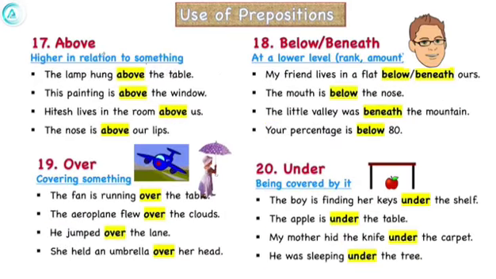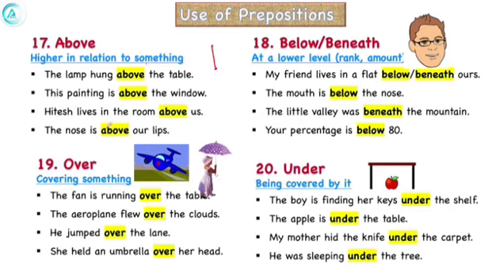Friends, now we will study above, below, over and under. These prepositions all look the same. We often get confused between above and over. So first of all, I want to tell you the difference between these two. Above is used at places which are higher in relation to something, or in other words, something which is higher on the same scale. The lamp hung above the table. This painting is above the window. Hitesh lives in the room above us. The nose is above our lips.